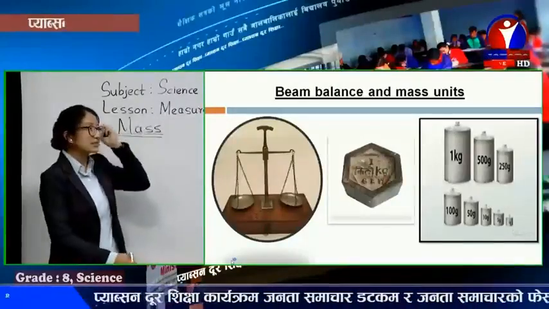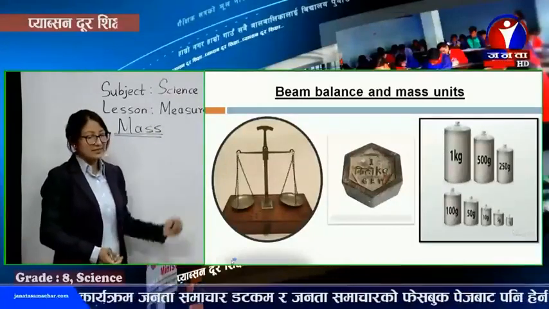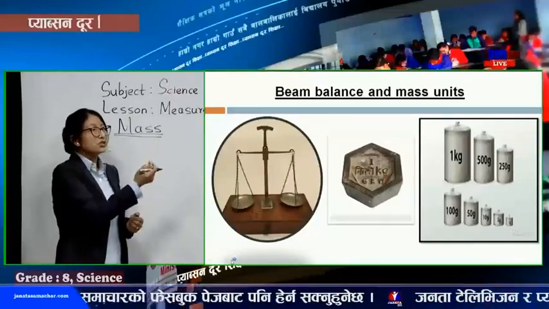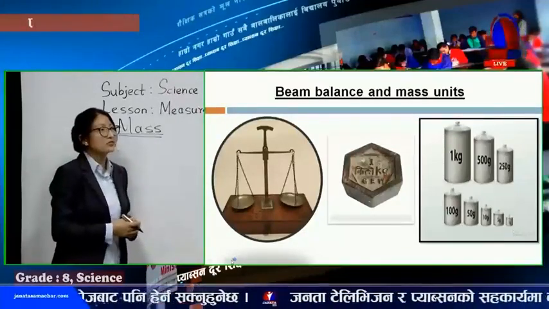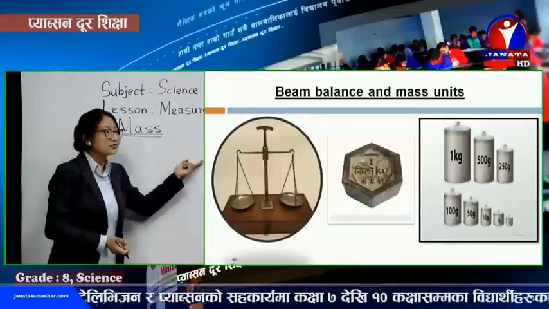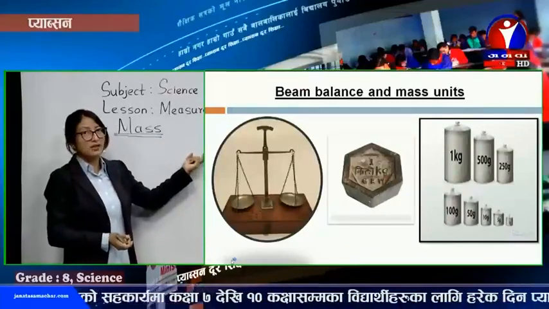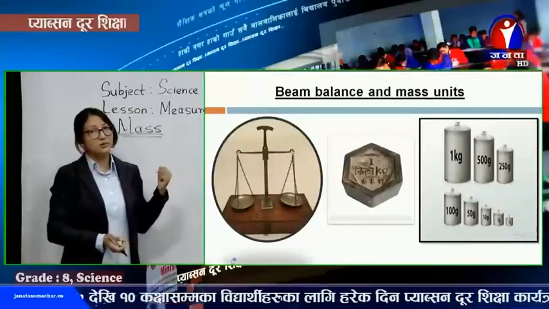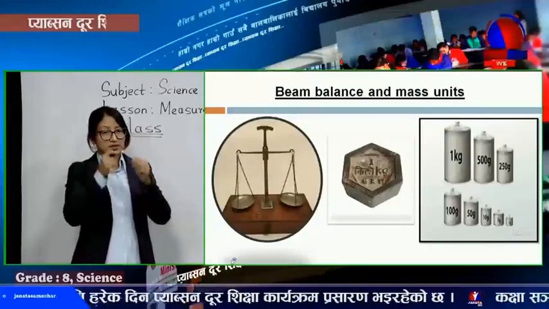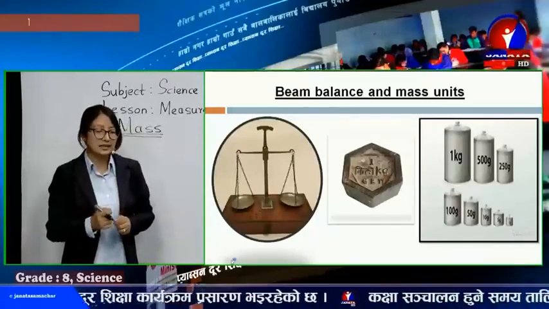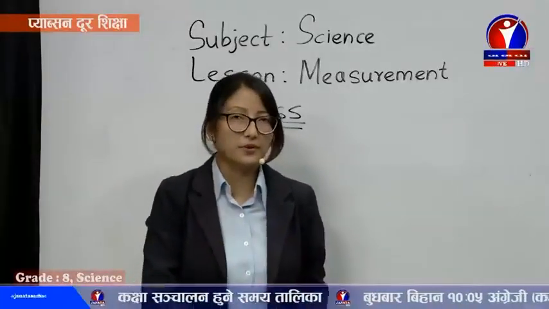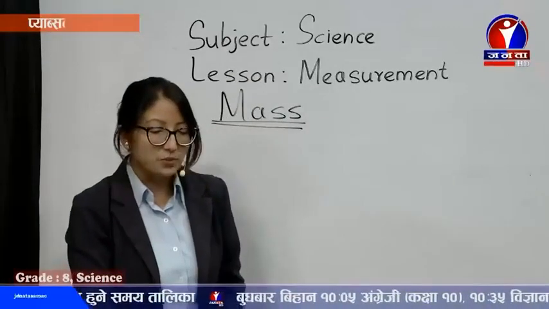Like you can see the different instruments used. Beam balance is used for measuring the mass. On one side we can keep the standard mass units. You can see the ones of 1 kilogram, 500 gram, 200 gram, 250 gram. All these are kept over here. We keep the standard mass units on one side, and on the other pan we keep the things to be measured. When the pointer comes to a stable balance point, the quantity kept here is this much, 1 kg or maybe 500 gram, and so on. These are the instruments used.